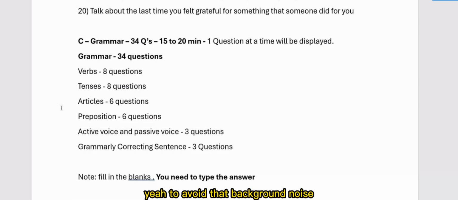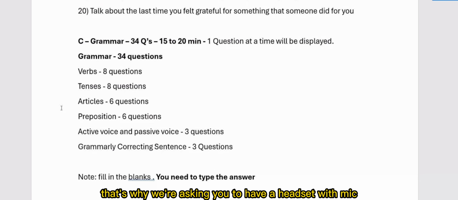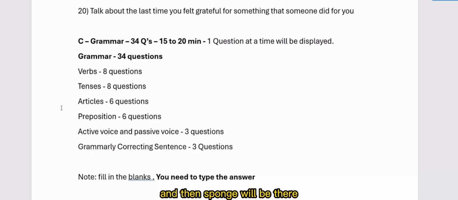Yeah, to avoid that background noise, that's why we're asking you to have a headset with a mic. A sponge will be there for the mic. That will avoid the background noise or any wind sound. That's why we're asking you to have a headset with a mic separately. That is good.